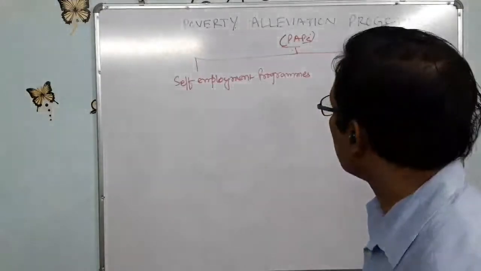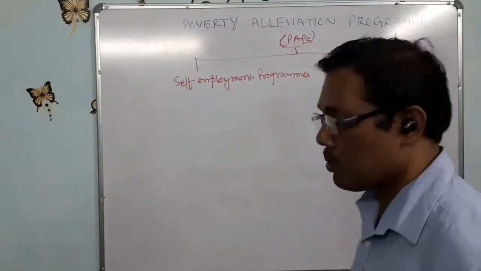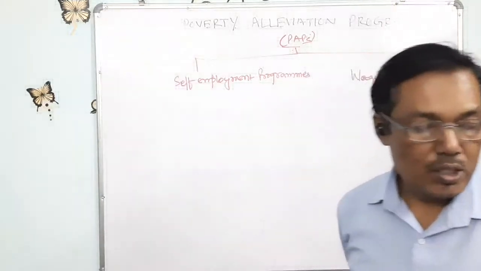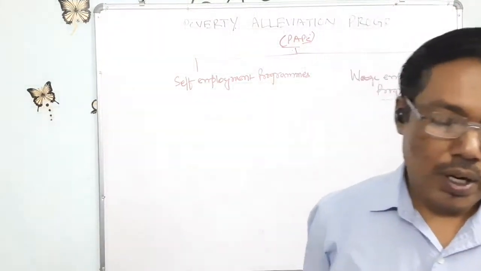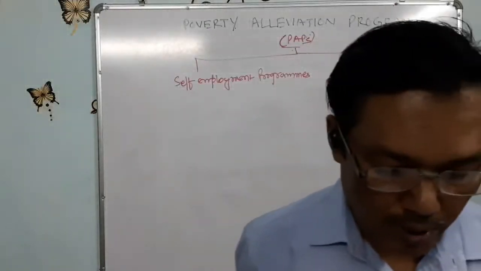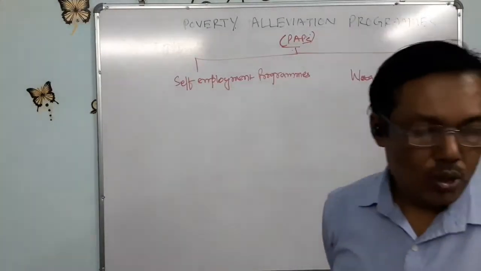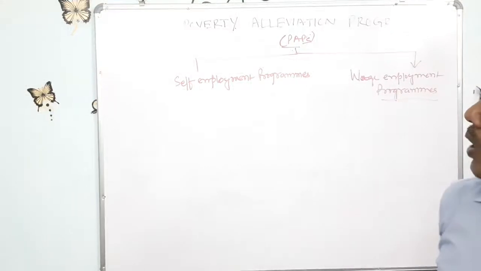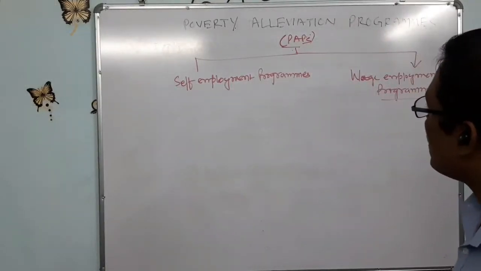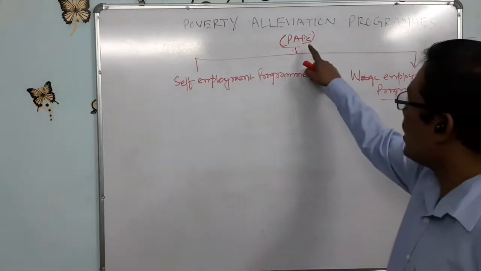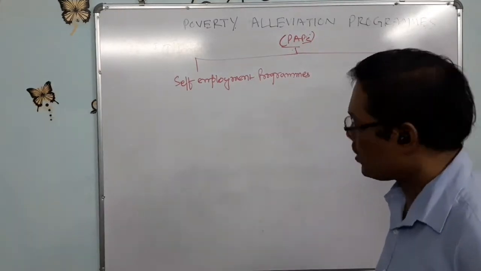Today we'll start poverty alleviation programs. Last period we discussed who the poor are and how to remove poverty. Among all the government measures, one is poverty alleviation programs, shortly called PAPs.